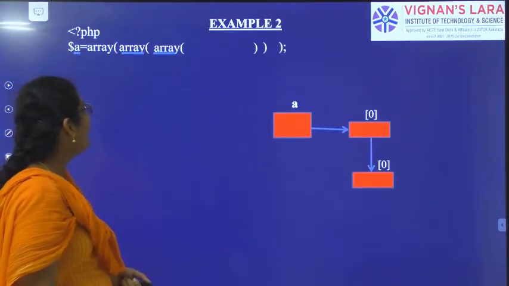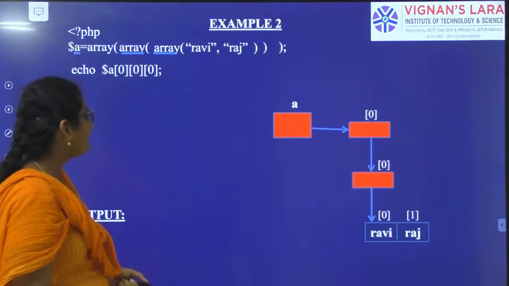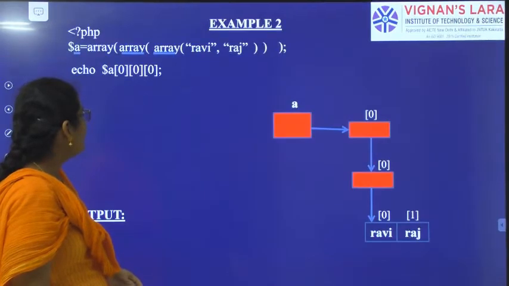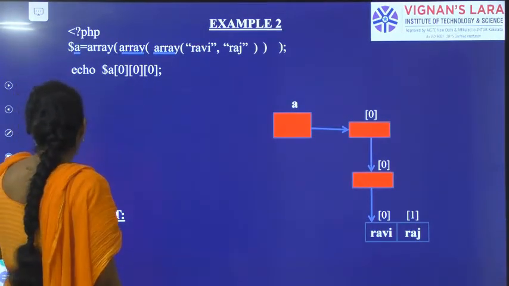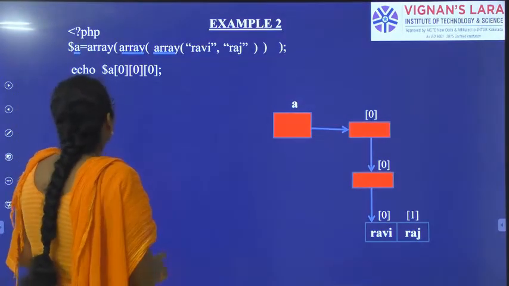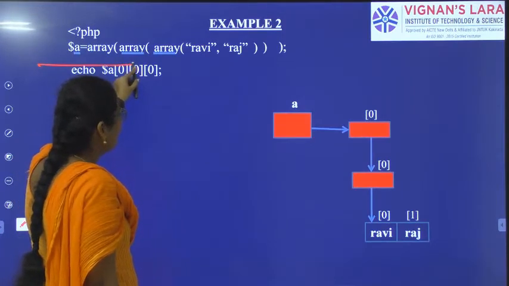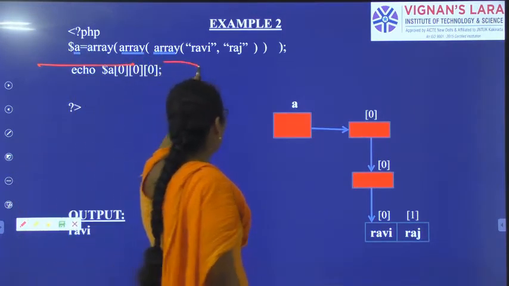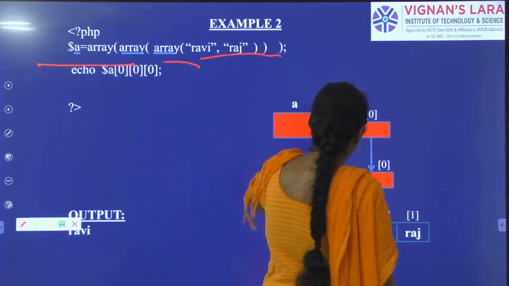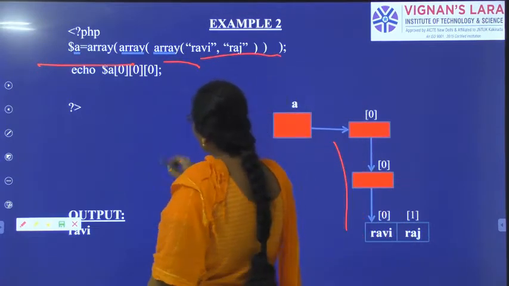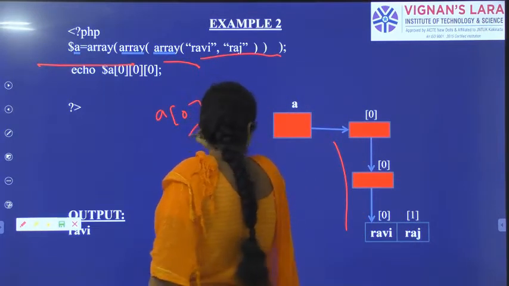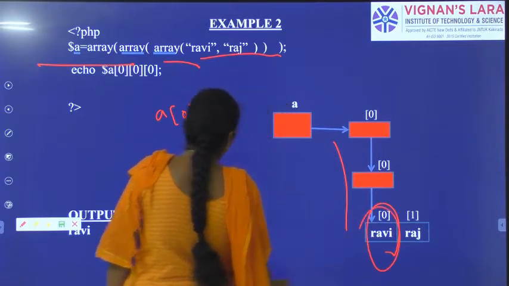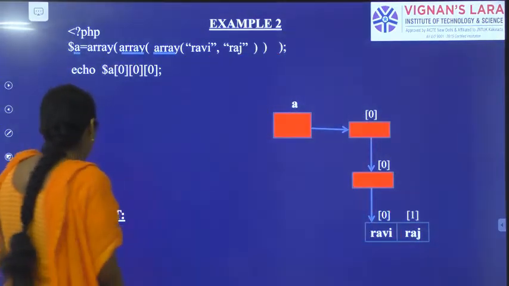See one more example for multi-dimensional array. So this is one more example. I have created an array, and in that I have created another array. In that array I have Ravi and Raj. I want to print only array of 0. In the array of 0 I have only Ravi. So the output is only Ravi.